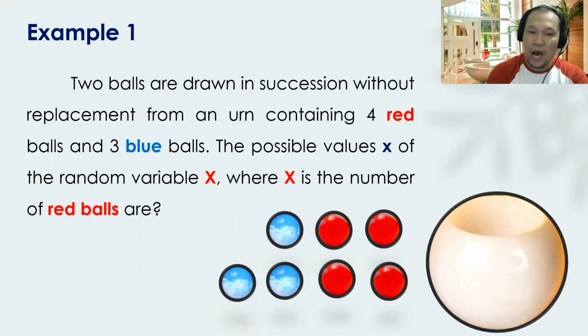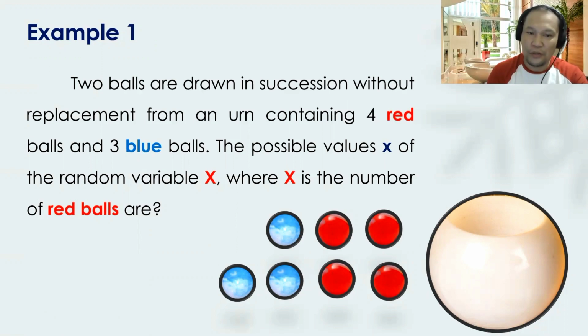Our concept here is to deal with two balls. And the possible values x of the random variable X, where X is the number of red balls, are, meaning in this example, we are considering two balls to be collected, but to be specific, we are just dealing with the red balls.